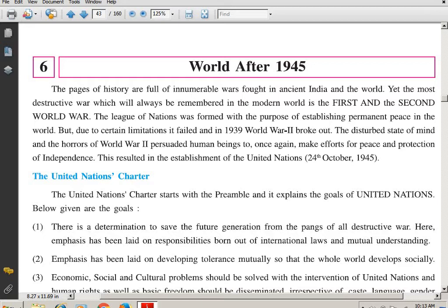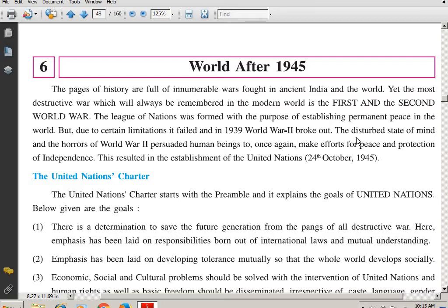So, in the beginning also I said that the League of Nations was formed, but students, it hasn't been 100% successful. It also failed. It also had some limitations, and so World War II took place in 1939.